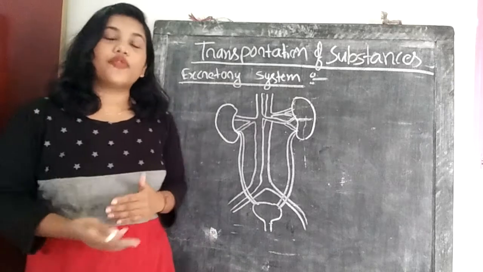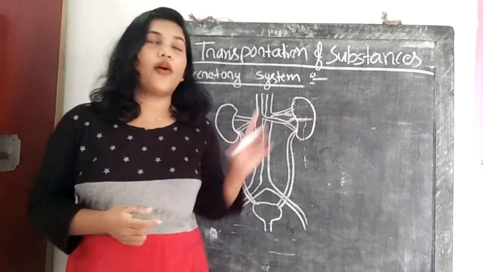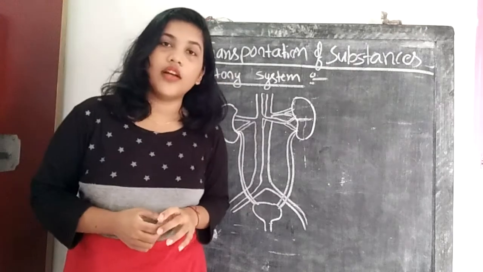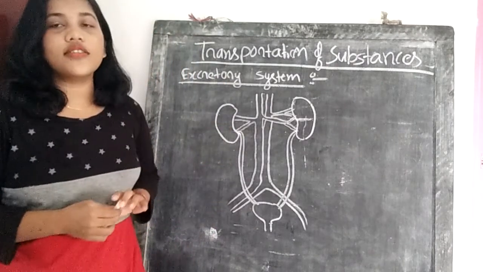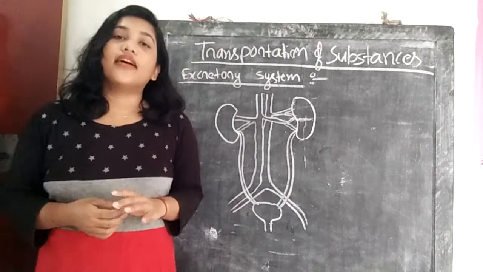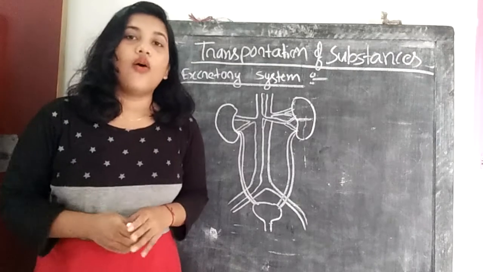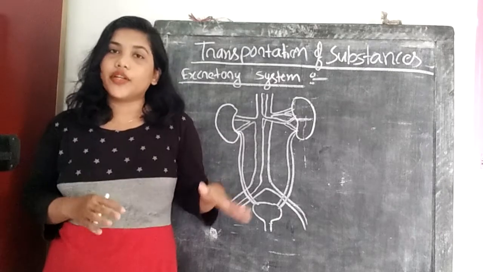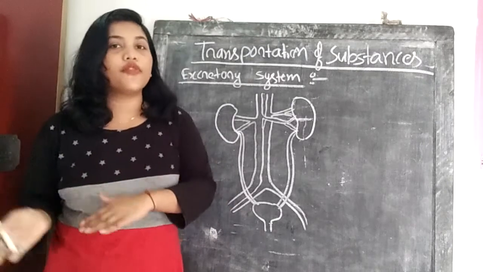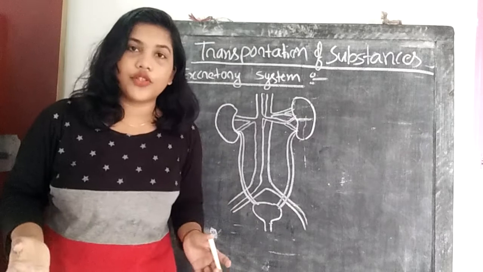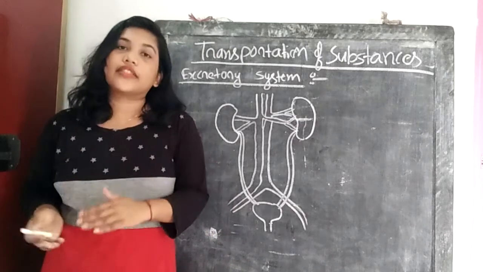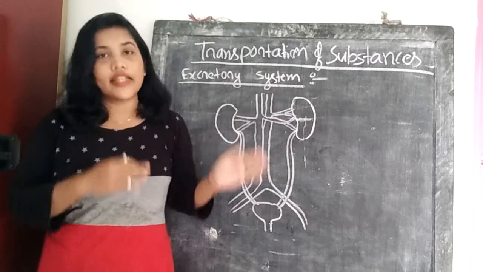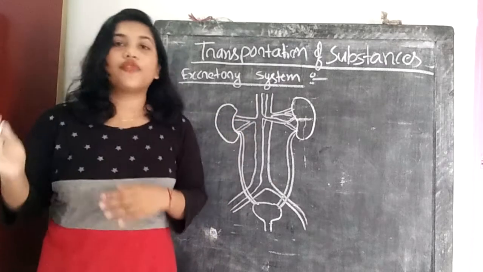So let's move forward to another important topic from this chapter, which is the excretory system in humans. So what does excretory system mean? See, we eat food. Not all foods are digested or absorbed properly in our body. What do we call that food? We call it undigested food. Undigested food is converted into feces, which are then excreted, meaning removed, from our body.